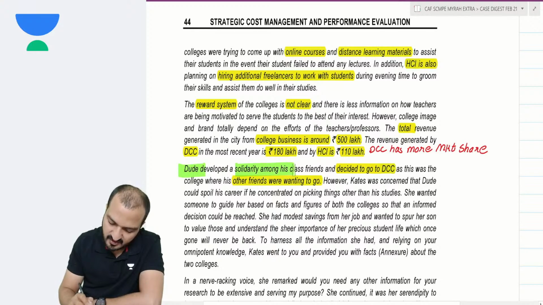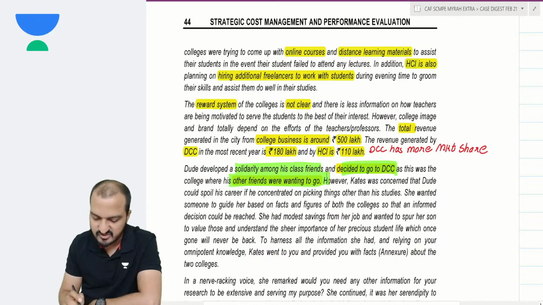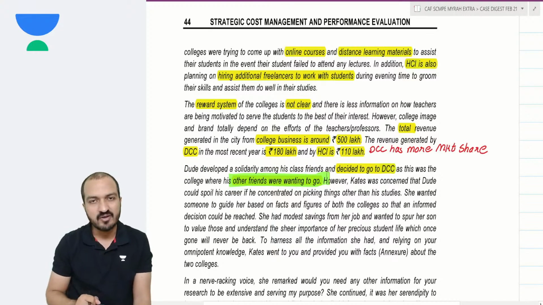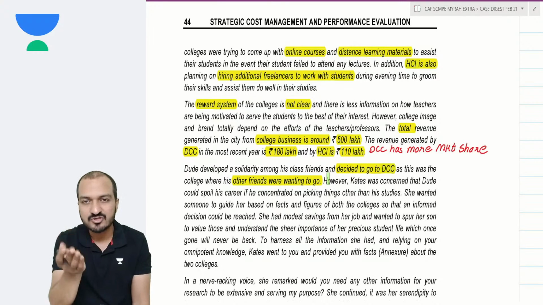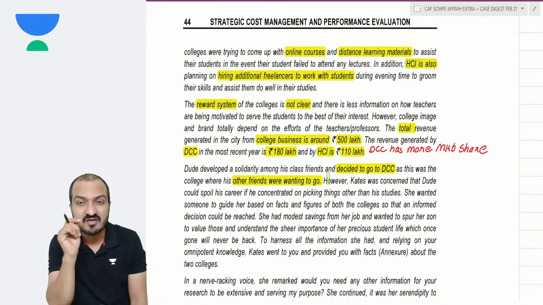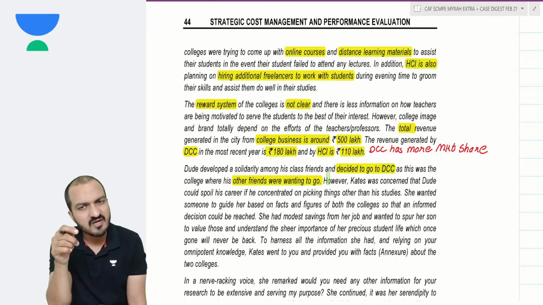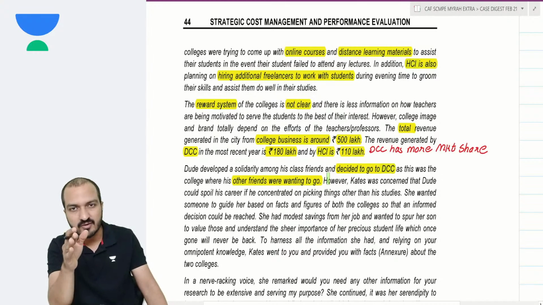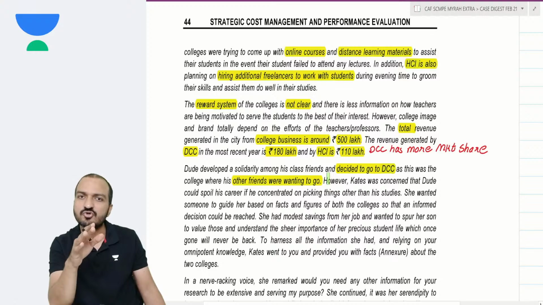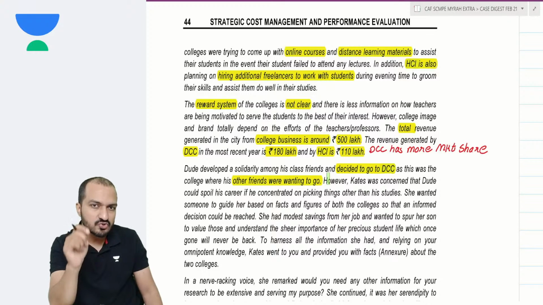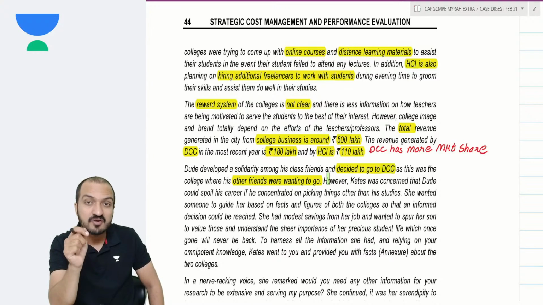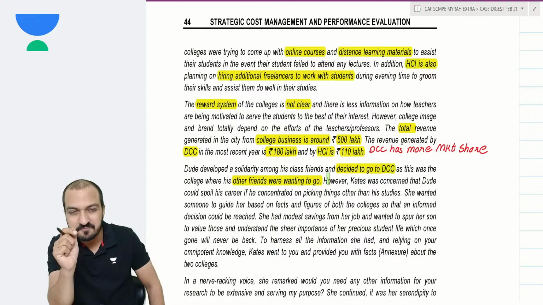Dude developed a solidarity among his class friends and decided to go to DCC because his other friends were also wanting to go there. Now this is but natural. Yeah, so many of you have also taken your career decisions based on what your friends are doing. That is very common in most of the students in your age. And I don't say that there is anything wrong in that. It is not wrong to choose your career based on what your friends are doing. But yeah, it is important to choose your friends correctly then.